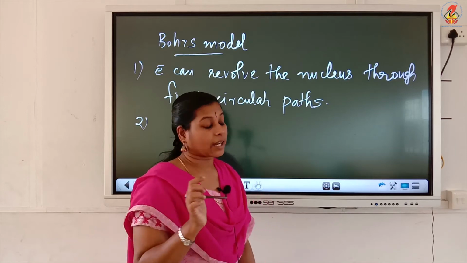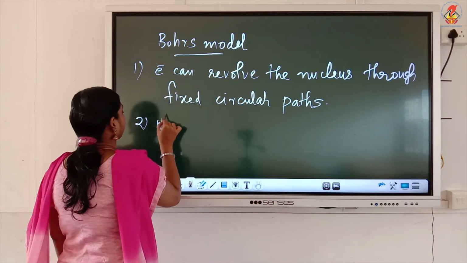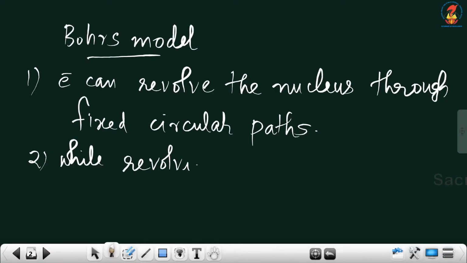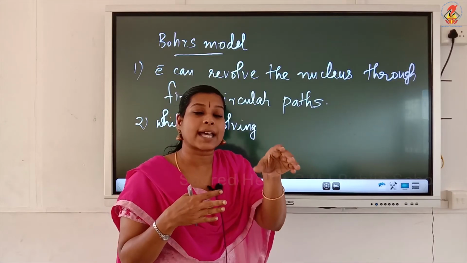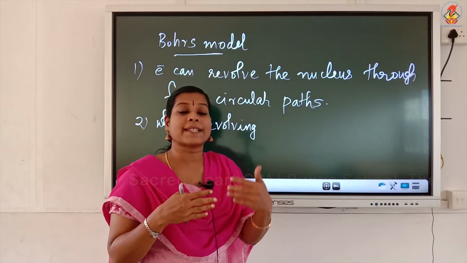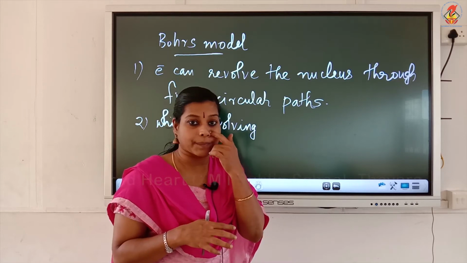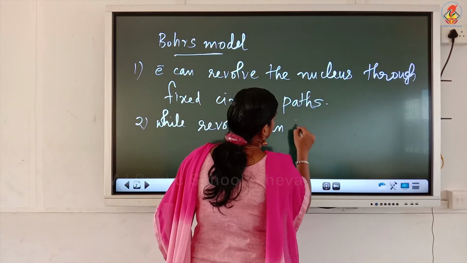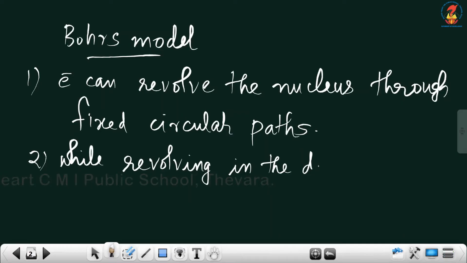While revolving in discrete orbits, these energy orbits are individual orbits. There is no continuity between the orbits. One is there, then after some space we can observe the other orbits.